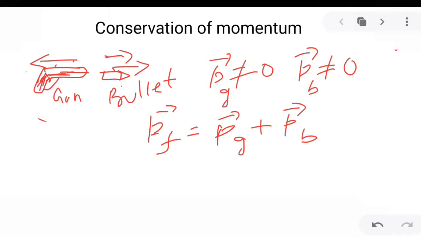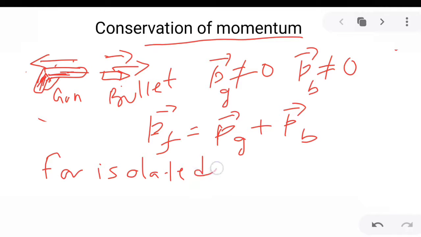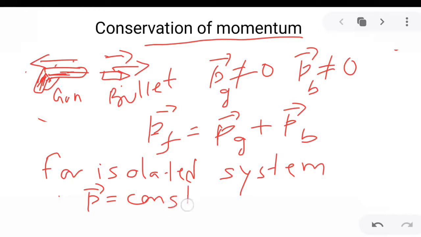Now conservation of momentum says that for an isolated system, momentum is conserved. Momentum is conserved means momentum is constant. Total momentum is constant.